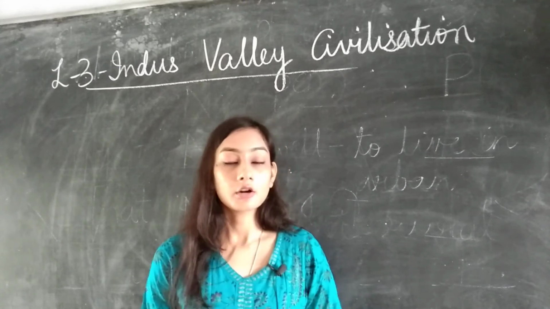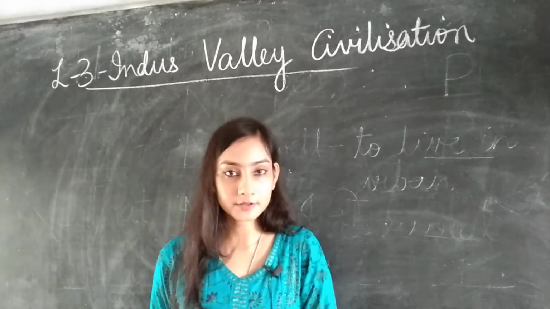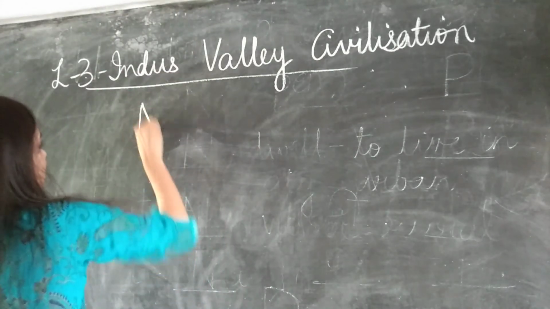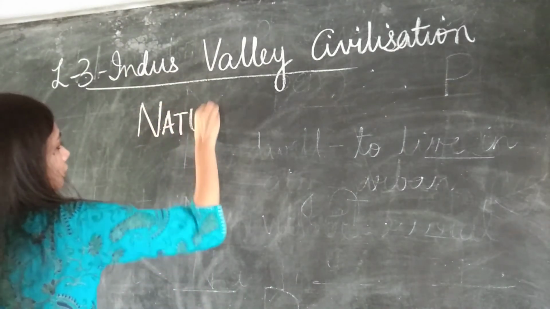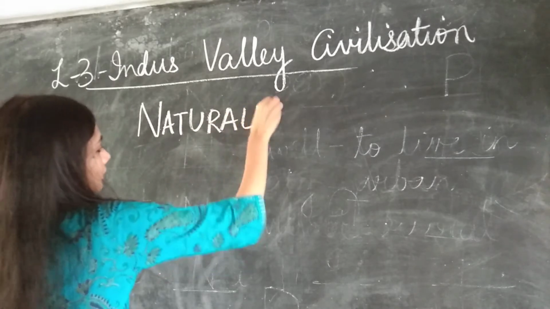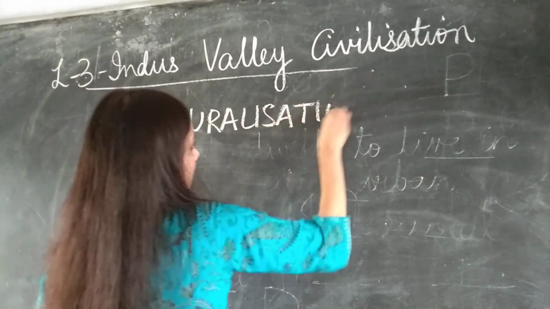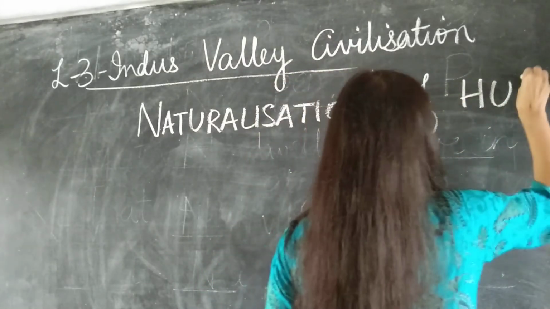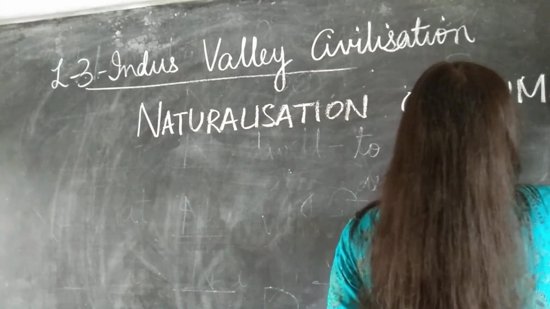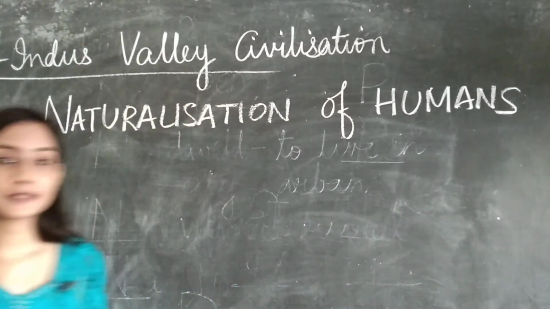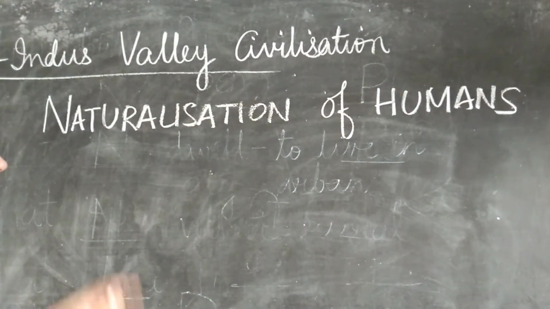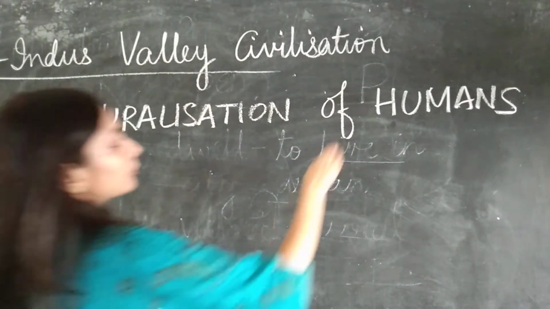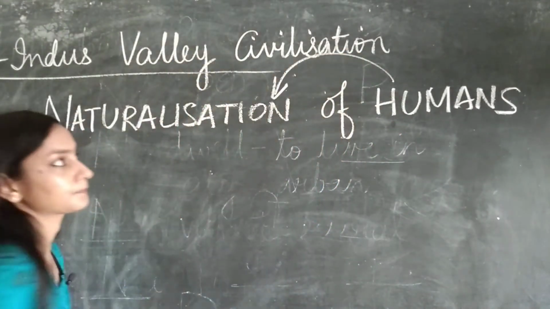They did not work against the forces of nature, and that is called naturalization of humans. Why? Because humans worked according to the forces of nature.